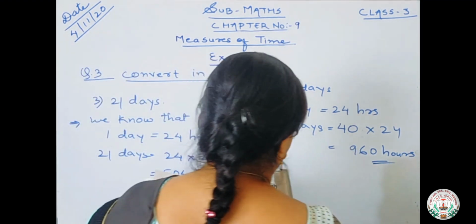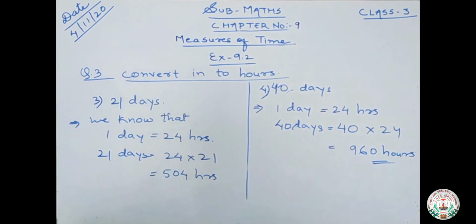960 hours. Okay. So, as here 6 questions are given, I have solved 4 questions. You will try to solve these 2 questions by your own. Number 5 is 24 days and number last one is 33 days. Only just you have to multiply with 24.